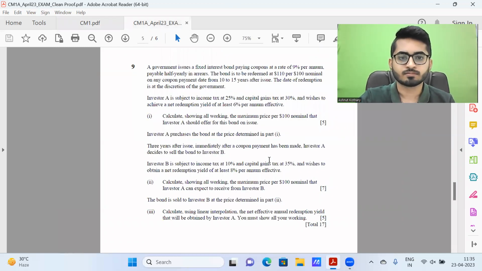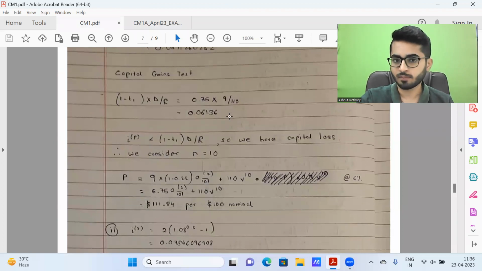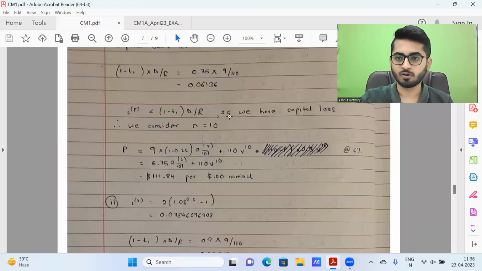Question 9. It's from basically the interest rates chapter. So let me quickly take you all through the solutions. First is the capital gains test. We don't have a capital gain. We have a capital loss.